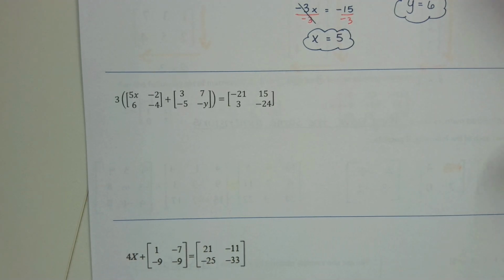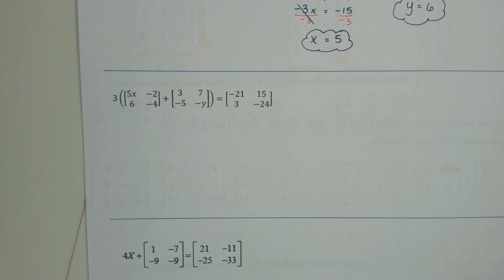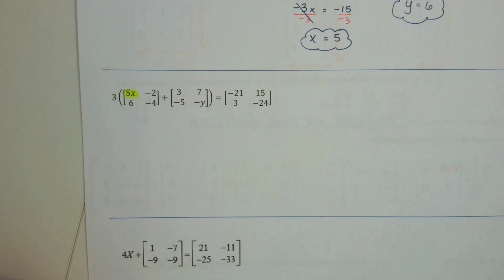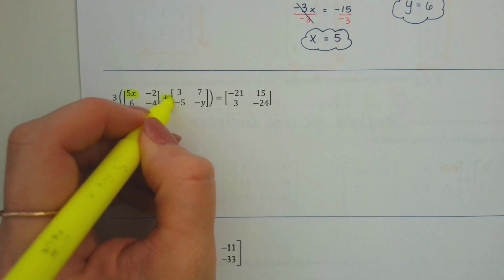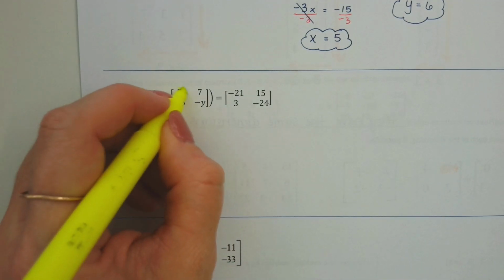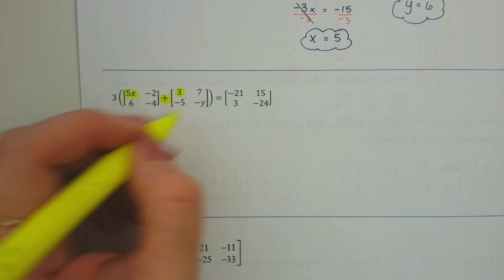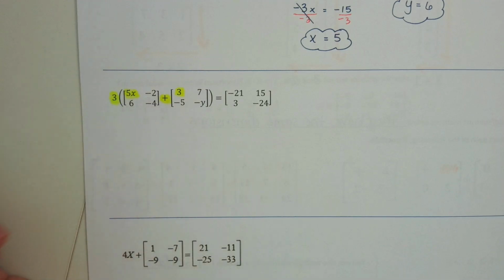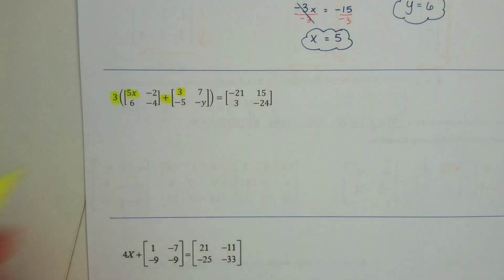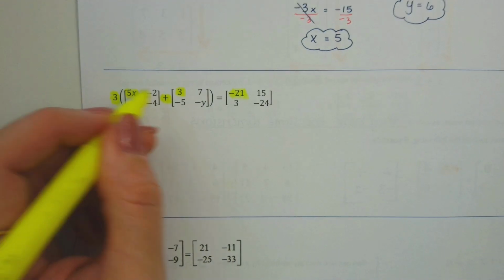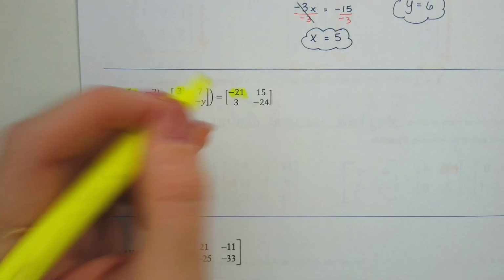I'm going to do the same as I did on the last one. I'm really going to focus on just what elements were added and what did we multiply. So if we look at where the 5x is, we took that 5x and we added it to the element that's in the same spot on the second matrix, which is what number? 3. And then all of that was in parentheses. And what did we do after that? We multiplied by 3 on the outside. And we got an answer of what? No, the answer matrix is on the right. Oh. Negative 21. And so looking at it, it's always top left, and then we multiply by 3, and we got this top left number.